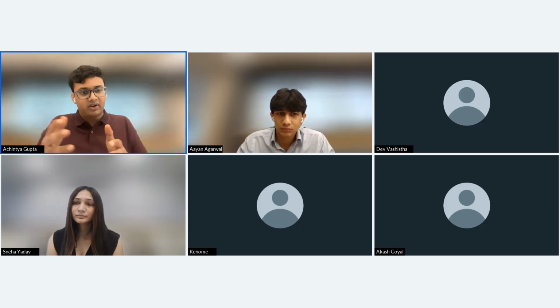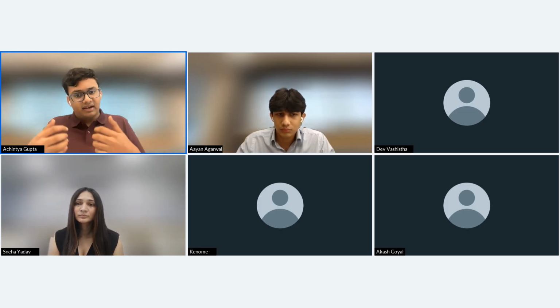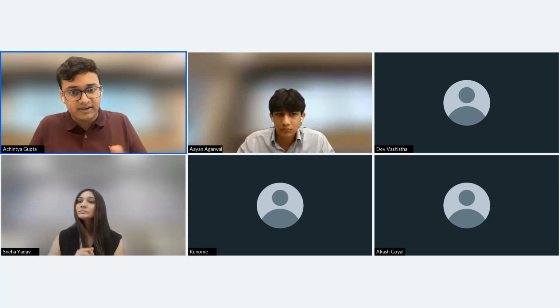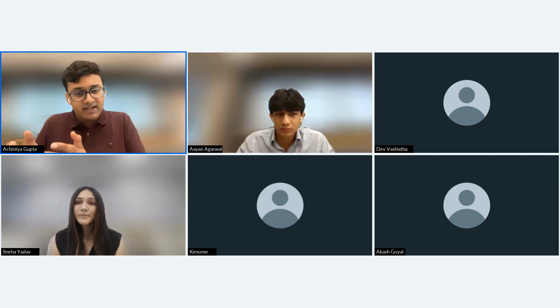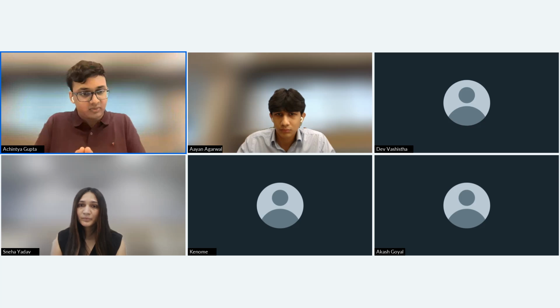Let me go a bit deeper into that, right? Let me take Copilot as an example. It's connecting to your various Microsoft systems, right? But if you look at, for example, Copilot in Outlook or Copilot in Excel, those copilots are just limited to that platform. Whereas Kenome agents can connect to all of these platforms at once.